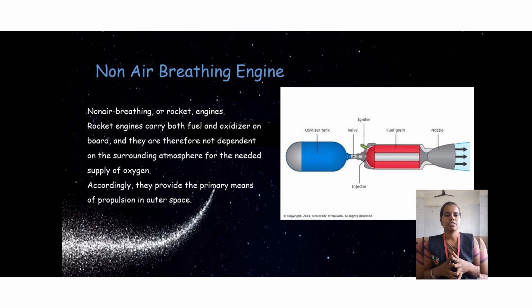Thrust means just trying to move forward; it should overcome only its weight. But excess thrust means it should also overcome the drag. Besides its weight, there are forces and six types of drag, and it should overcome the drags also. So this is the difference between thrust and excess thrust.